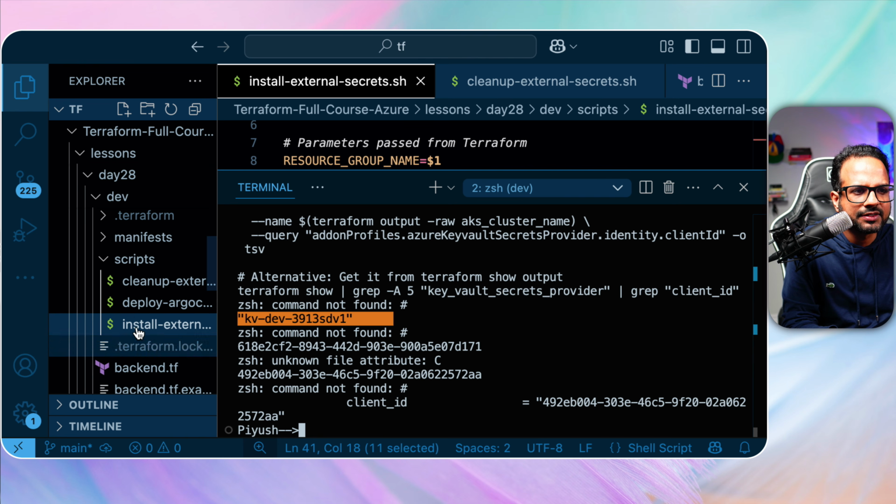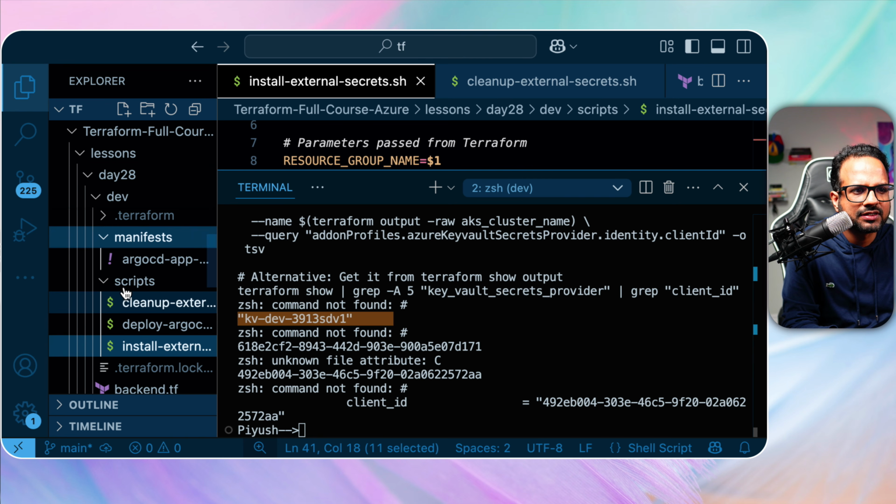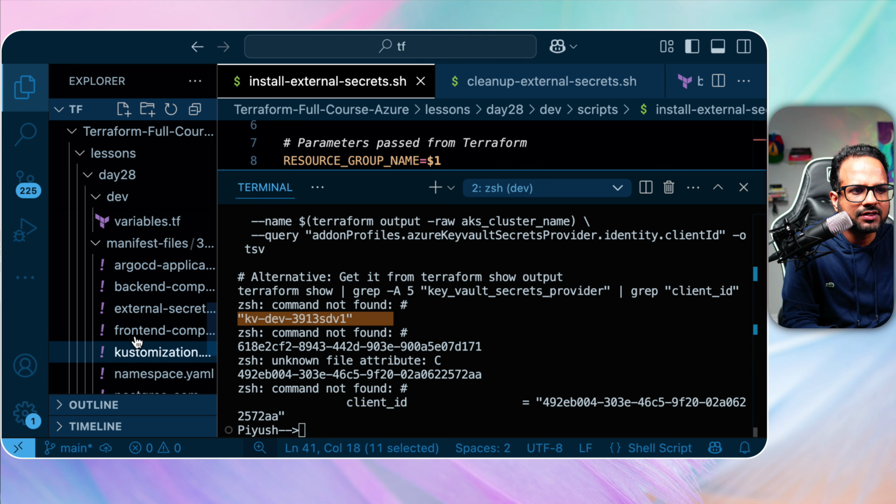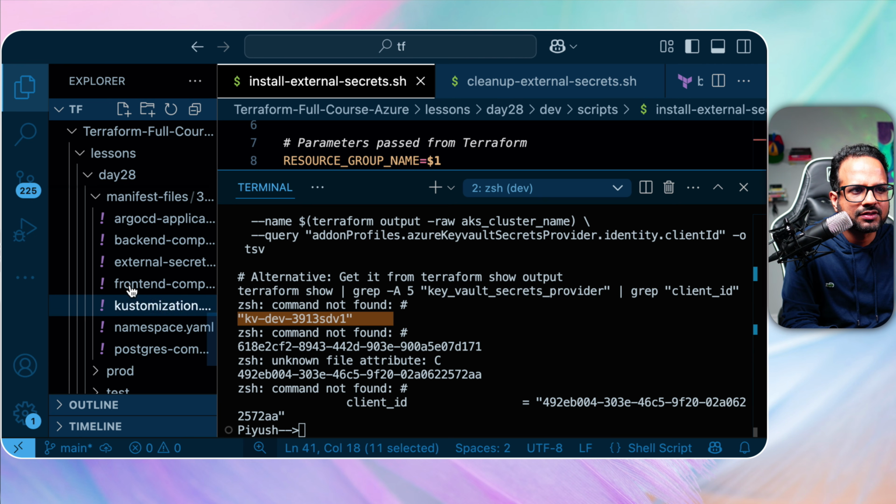Inside this manifest, manifest files. Yeah, that file is not there. So let's create a new file. That's okay.